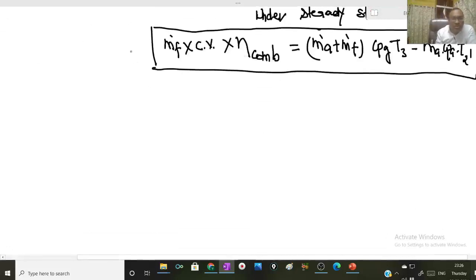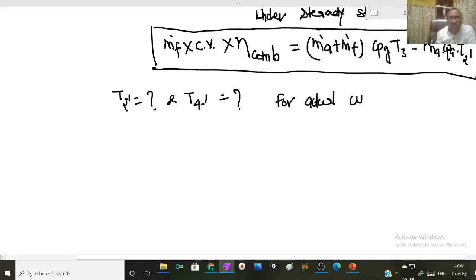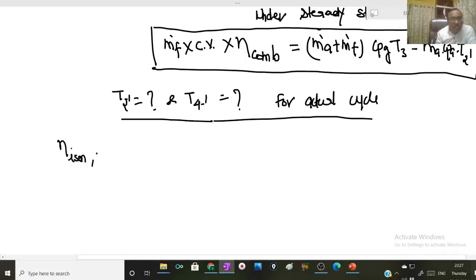Now for the actual process, T2 dash and T4 dash are the unknown temperatures. So how to calculate T2 dash and T4 dash? If I consider the isentropic efficiency of the compressor, it is nothing but the isentropic work input to the compressor over the actual compressor work.